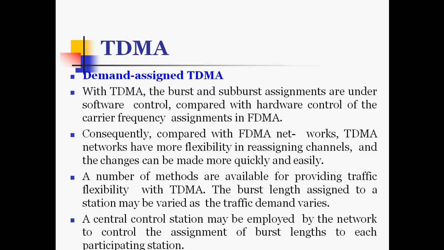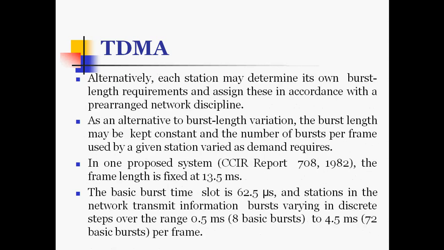The burst length assigned to a station may be varied as the traffic demand varies. A central control station may be employed by the network to control the assignment of burst length to each participating station. Alternatively, each station may determine its own burst length requirements and assign these in accordance with pre-arranged network disciplines. As an alternative to burst length variations, the burst length may be kept constant and the number of bursts per frame used by a given station varied as demand requires.